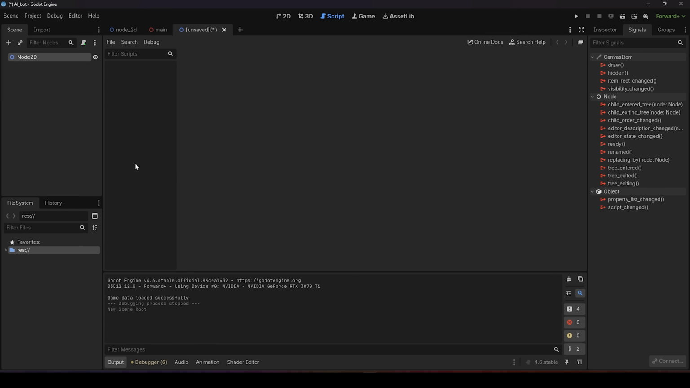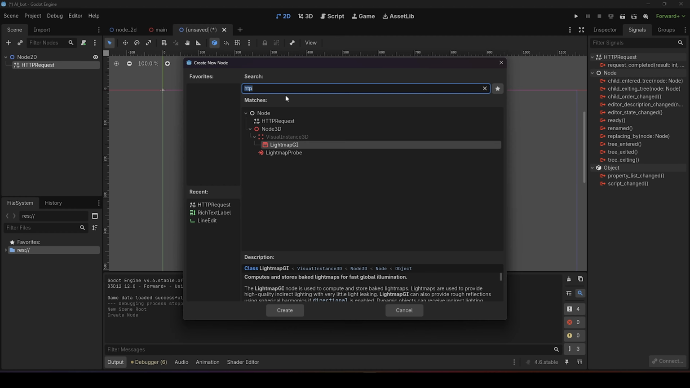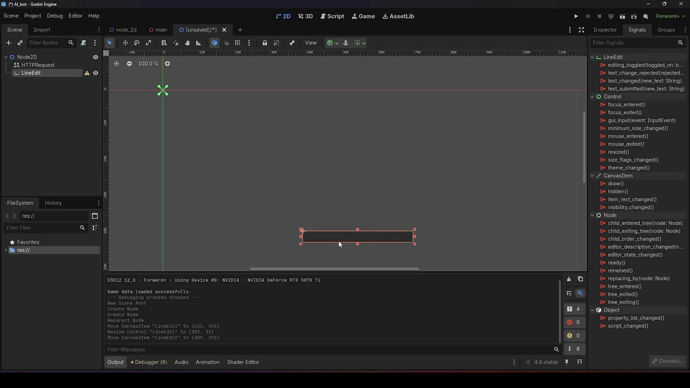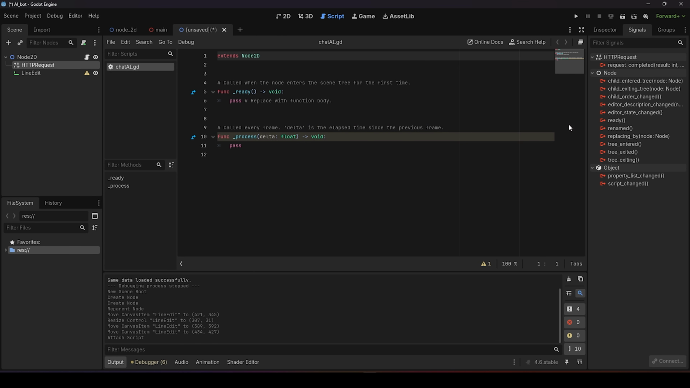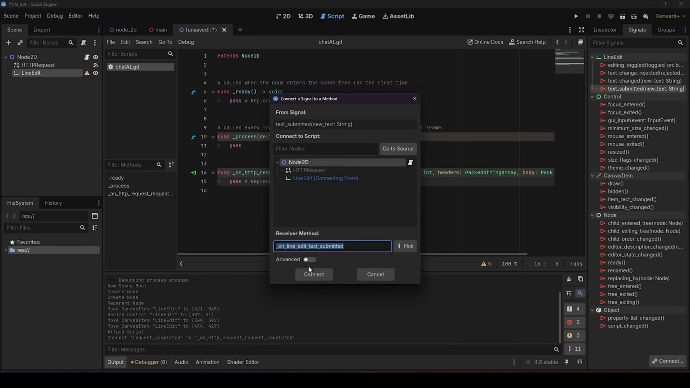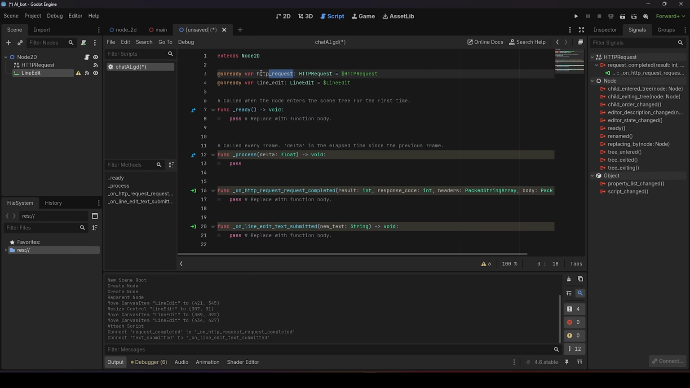First, create a 2D or a 3D scene and add an HTTP request and a line edit to it. Create a script and attach it to your main node. Connect the HTTP completed signal and the line submit signal to your script. Add a variable for both HTTP and the line edit and name them accordingly.